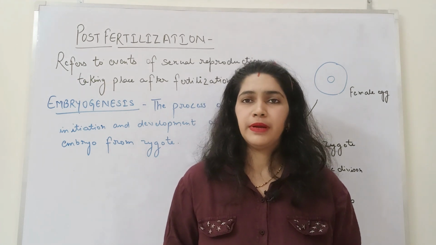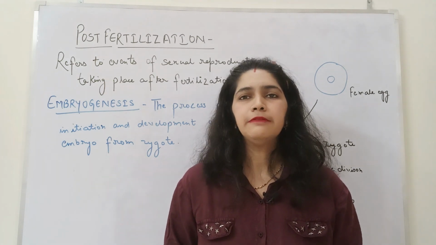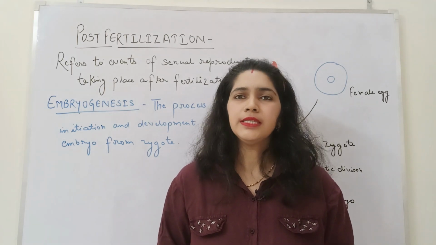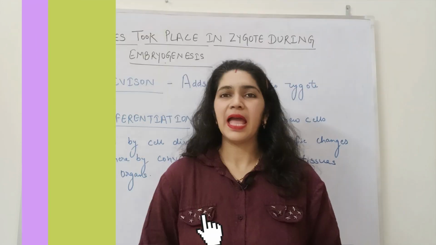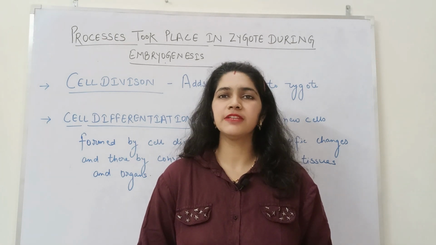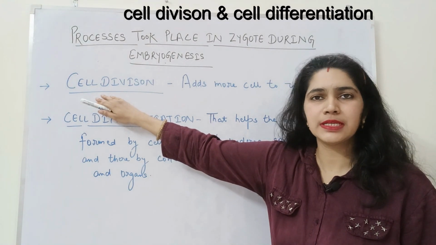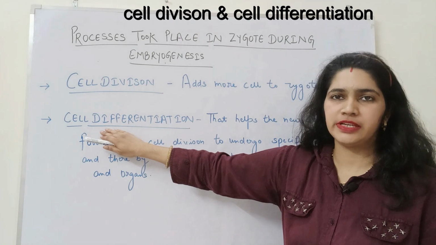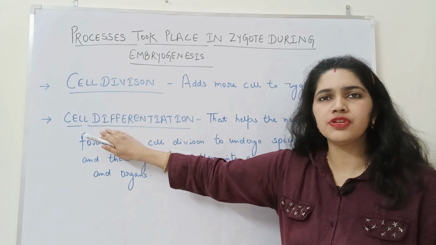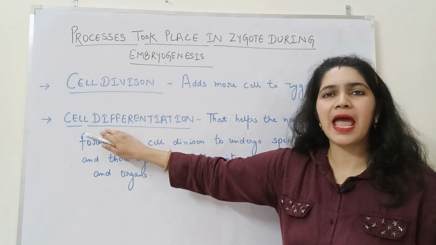The two major events that take place during embryogenesis in zygote are cell division and cell differentiation. Let us try to understand the difference between these two processes. Cell division is the addition of new cells to the zygote, and cell differentiation refers to the process where the new cells added by cell division undergo specific changes to form specific tissues and organs.